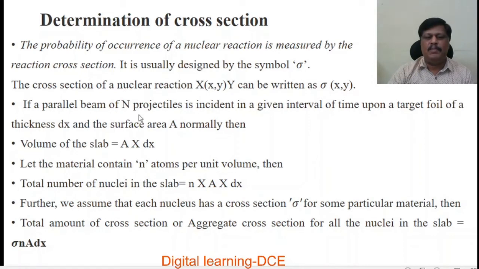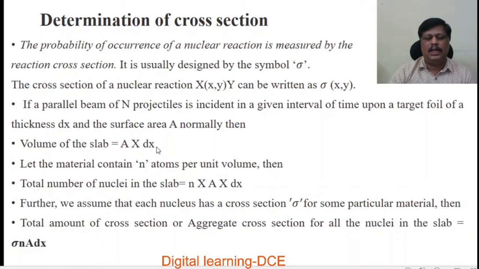If a parallel beam of n projectiles is incident in a given interval of time upon a target foil of thickness dx and surface area A normally, then the volume of the slab is equal to A into dx.